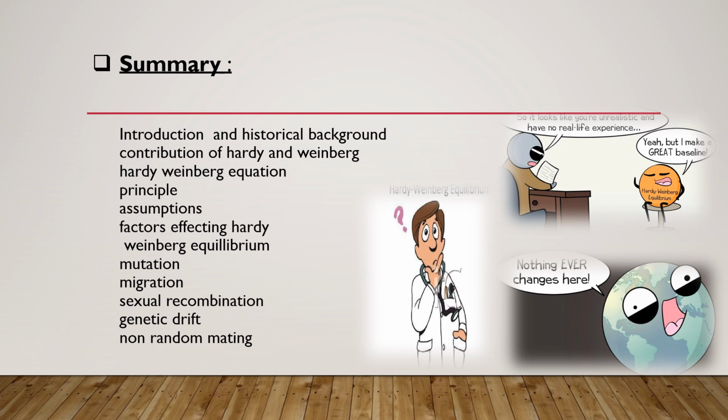Finally, let me remind you of the main points we looked at today: introduction and historical background of Hardy and Weinberg, the Hardy-Weinberg equation, principle, its assumptions, factors affecting Hardy-Weinberg equilibrium: mutation, migration, sexual recombination, genetic drift, non-random mating, numerical problems, and a short quiz.